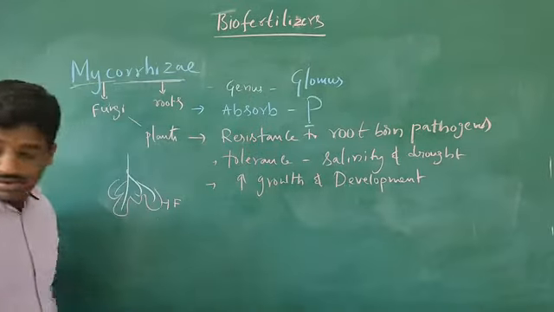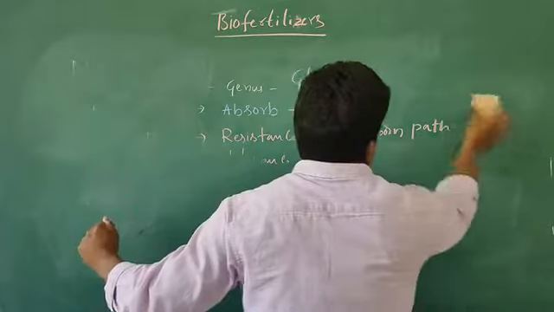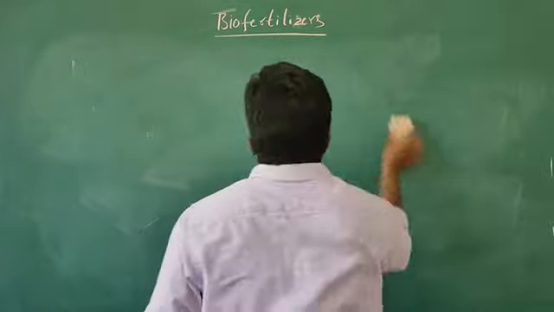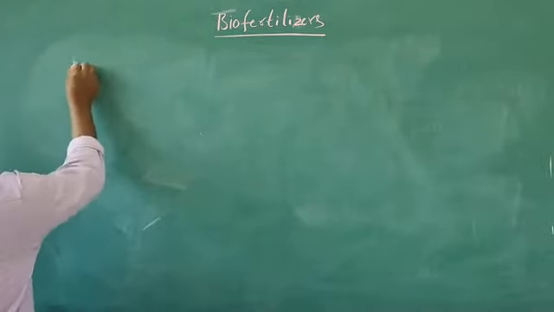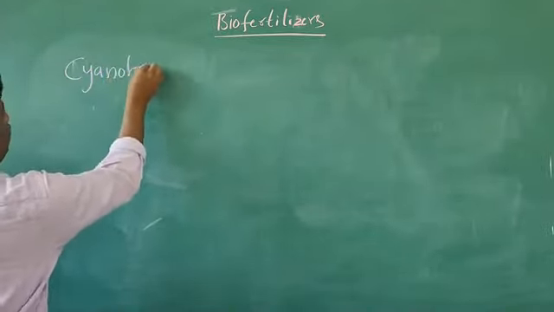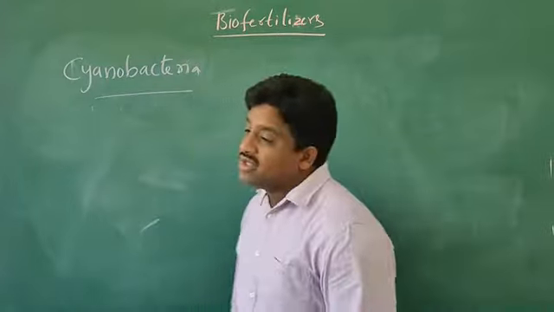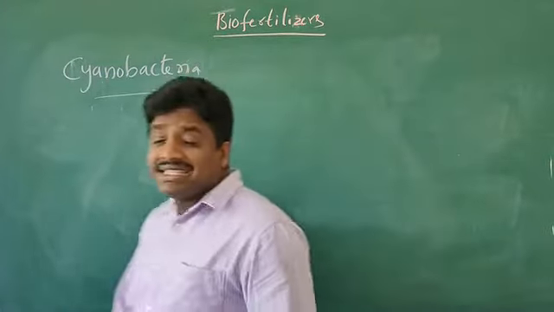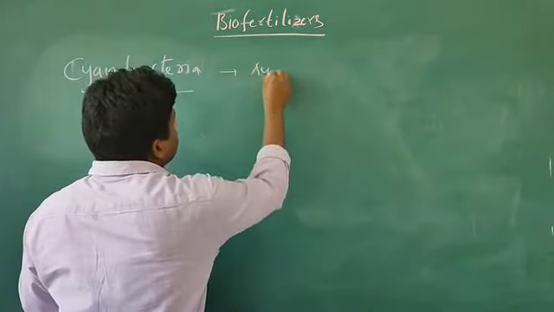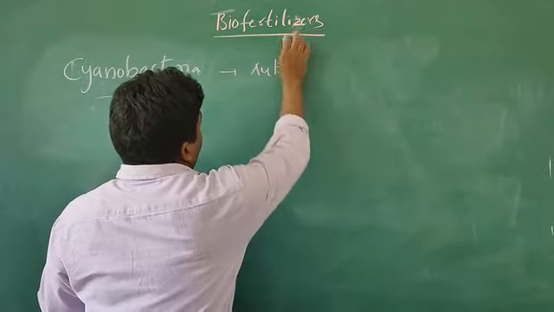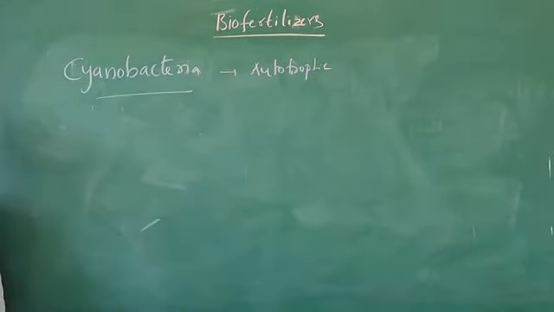Next, the third one, cyanobacteria. Actually these cyanobacteria are autotrophic organisms.